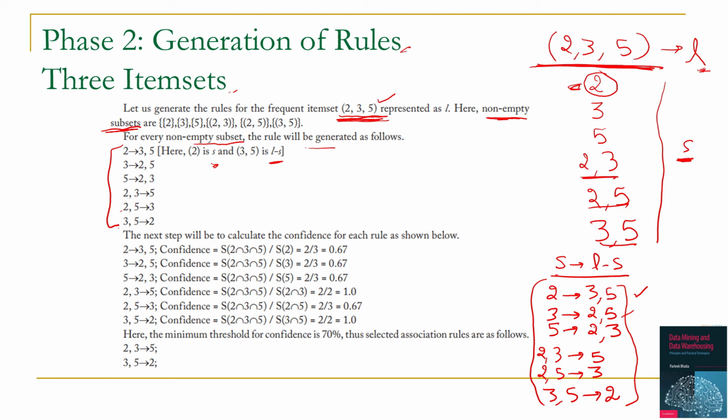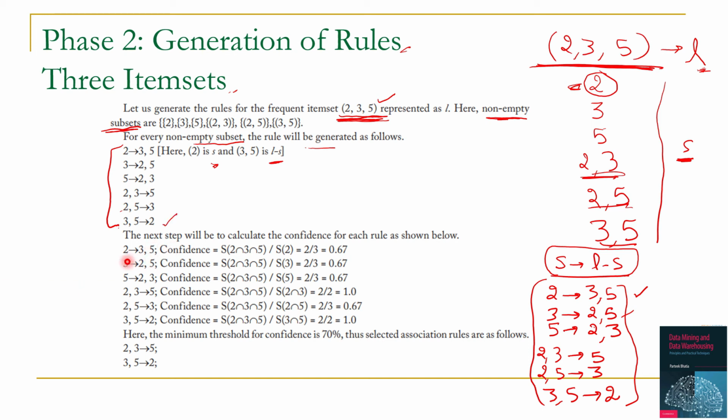We have to generate rules for each subset by using S to L minus S. So rules will be 2 to 3, 5, 3 to 2, 5, then 5 to 2, 3, same way for 2, 3 to 5, 2, 5 to 3 and 3, 5 to 2. So we will have these 6 rules.